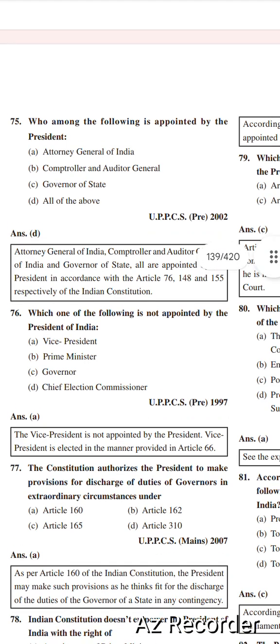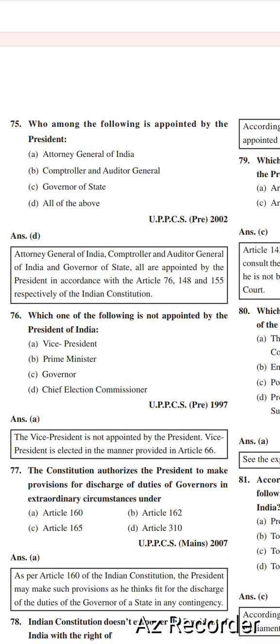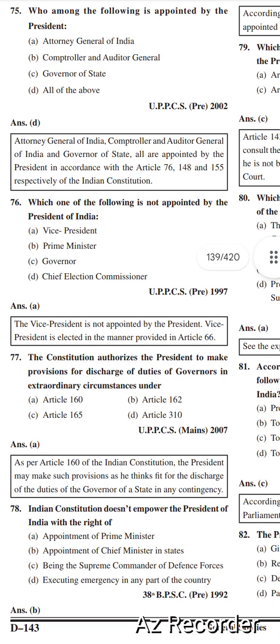Next question is which one of the following is not appointed by the President of India? Options are Vice President, Prime Minister, Governor, Chief Election Commissioner. Right option is option number A, Vice President. The Vice President is not appointed by the President. Vice President is elected in the manner provided in Article 66.